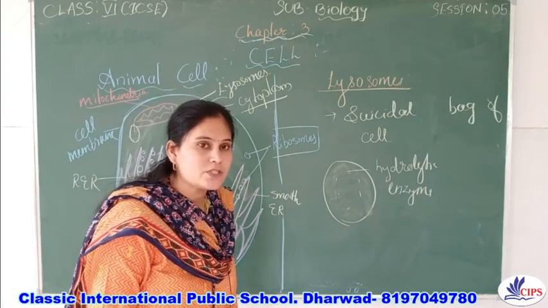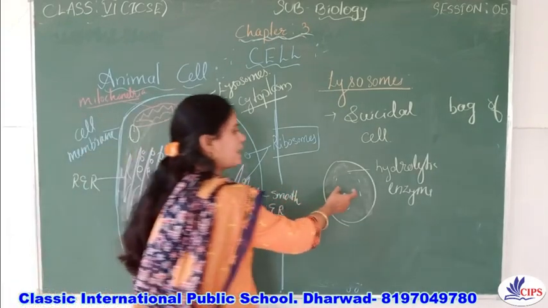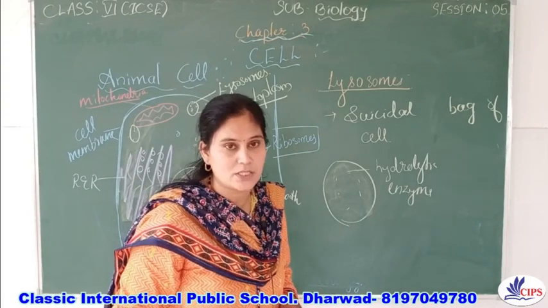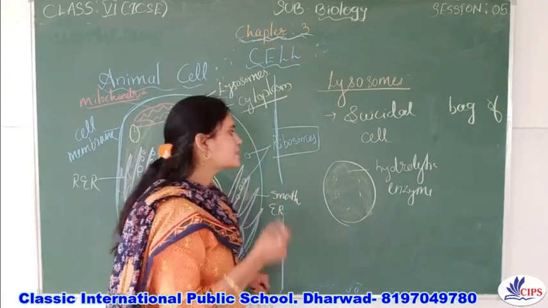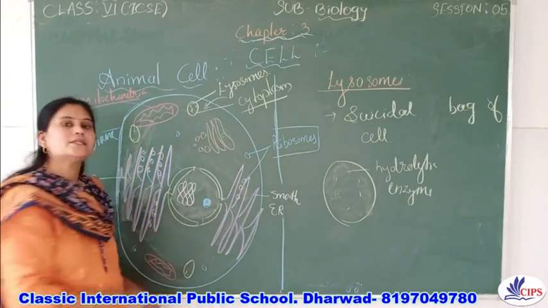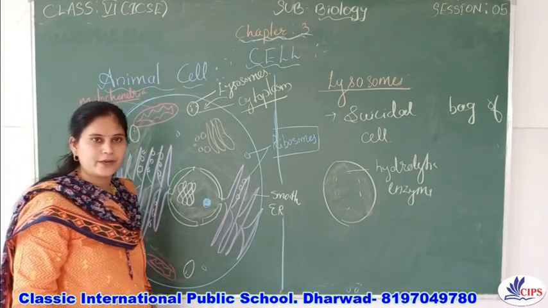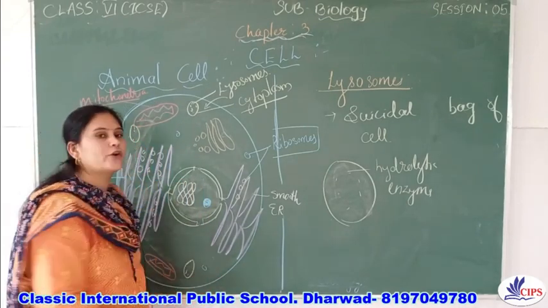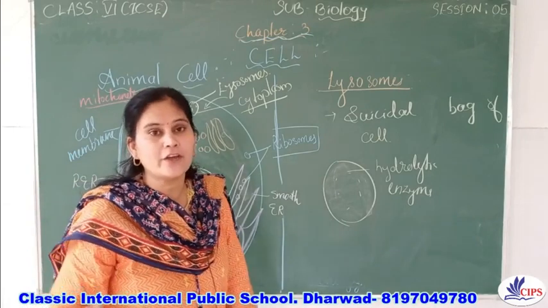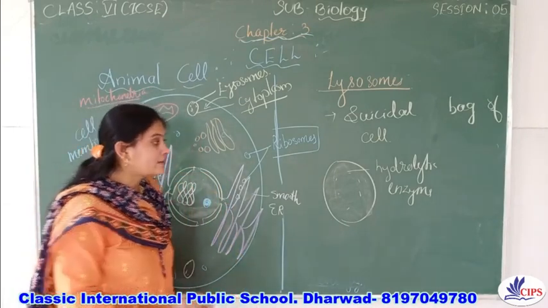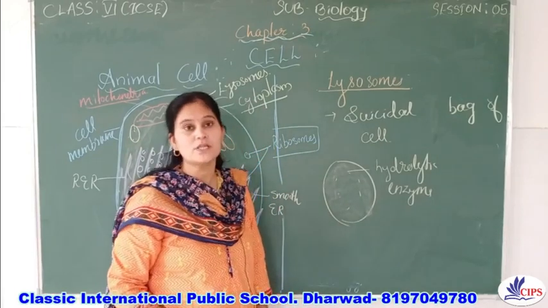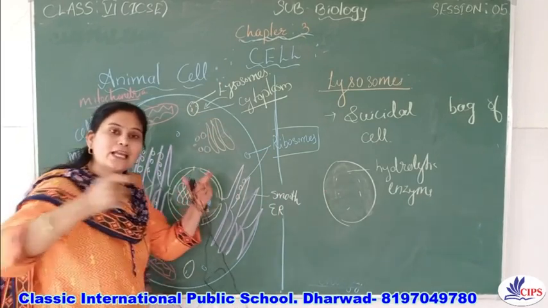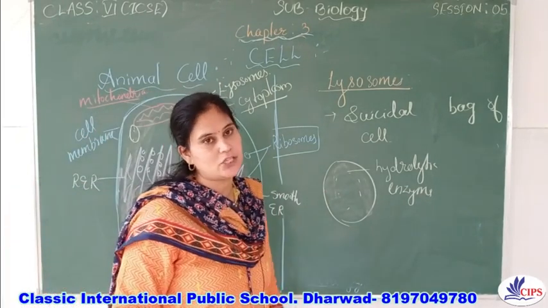And sometimes these enzymes will kill themselves. It means that sometimes when the cell is not functioning properly, or any of the organelles is not performing the way it has to perform, at that time these lysosomes release these hydrolytic enzymes and they destroy themselves, right?